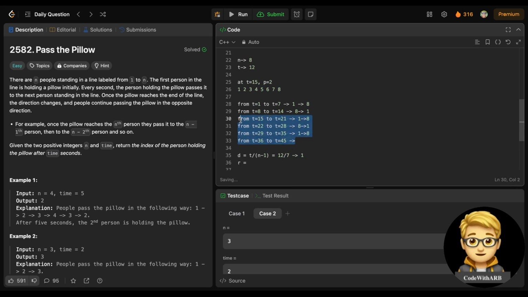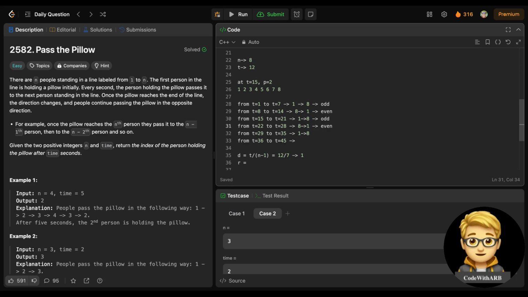Now if you see here, one thing is that this one comes at an odd position. So 1 to 7, 1 to 8, this is an odd position. This is an even position, a multiplication of 2. Again, this is an odd position, this is an even position.